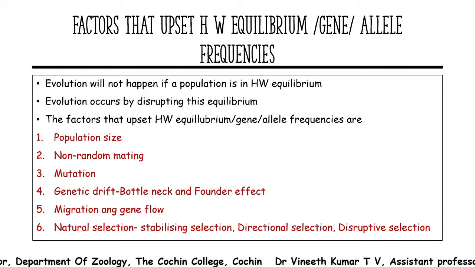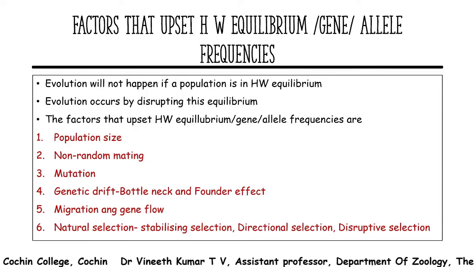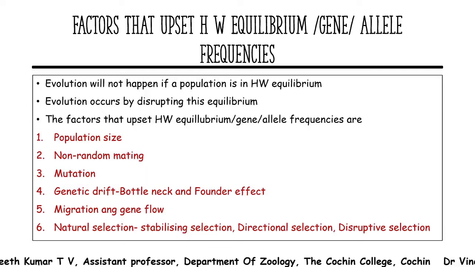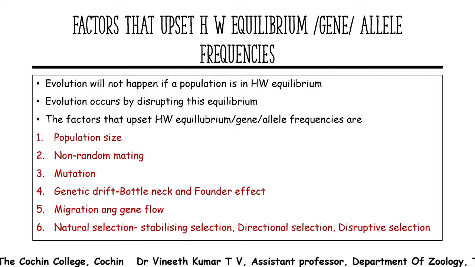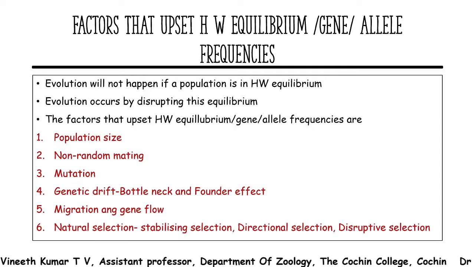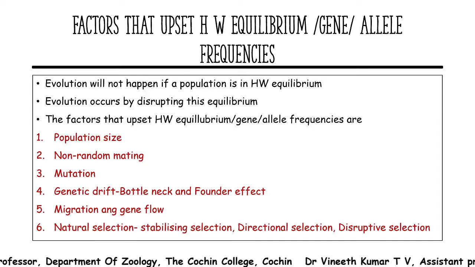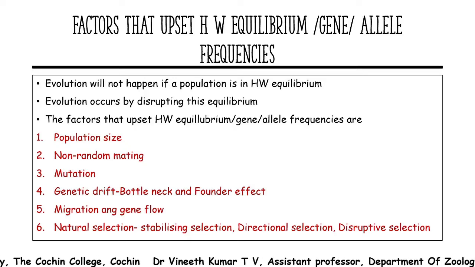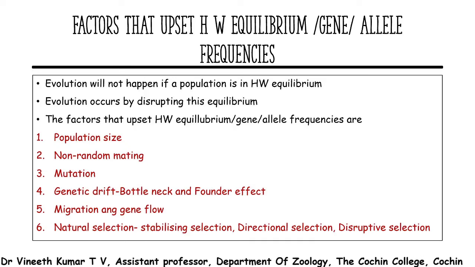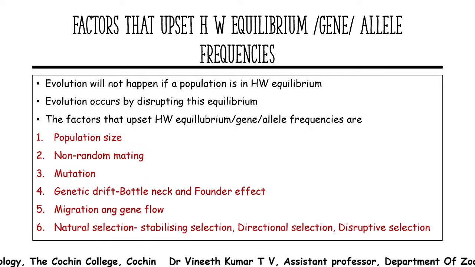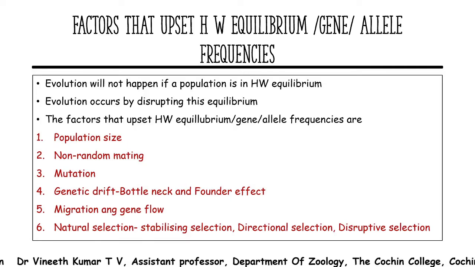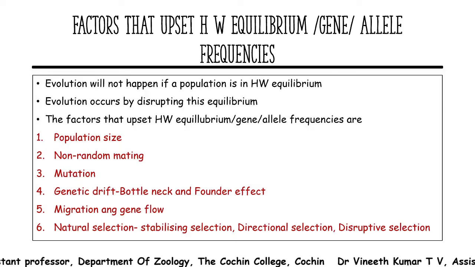That is also resulting in a change in allelic or gene frequency, because all the other individuals in the population lose a chance because they didn't survive. As a result, their alleles are lost, and that loss of alleles, because they are not surviving or are not fit, results in a change in the gene or allelic frequency. And this natural selection can be of different types.